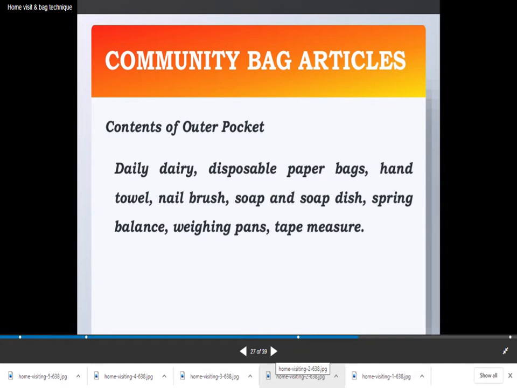Contents of the outer pocket: daily diary, disposable paper bags, hand towel, nail brush, soap and soap dish, spring balance, weighing pans, tape measure.